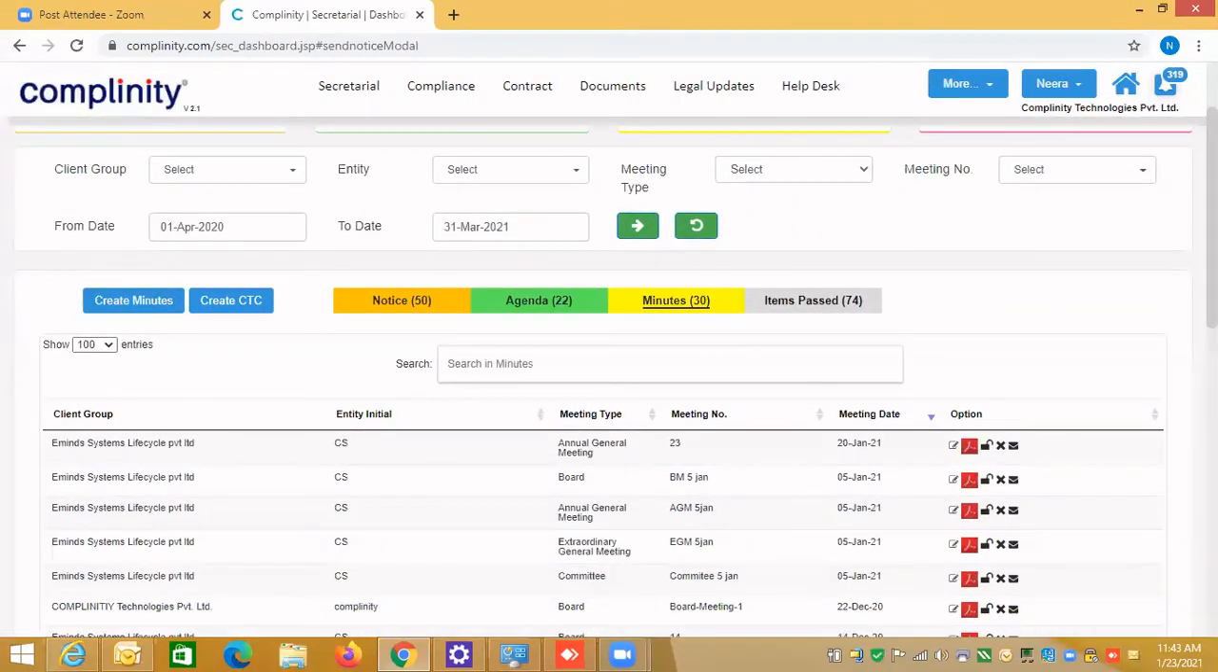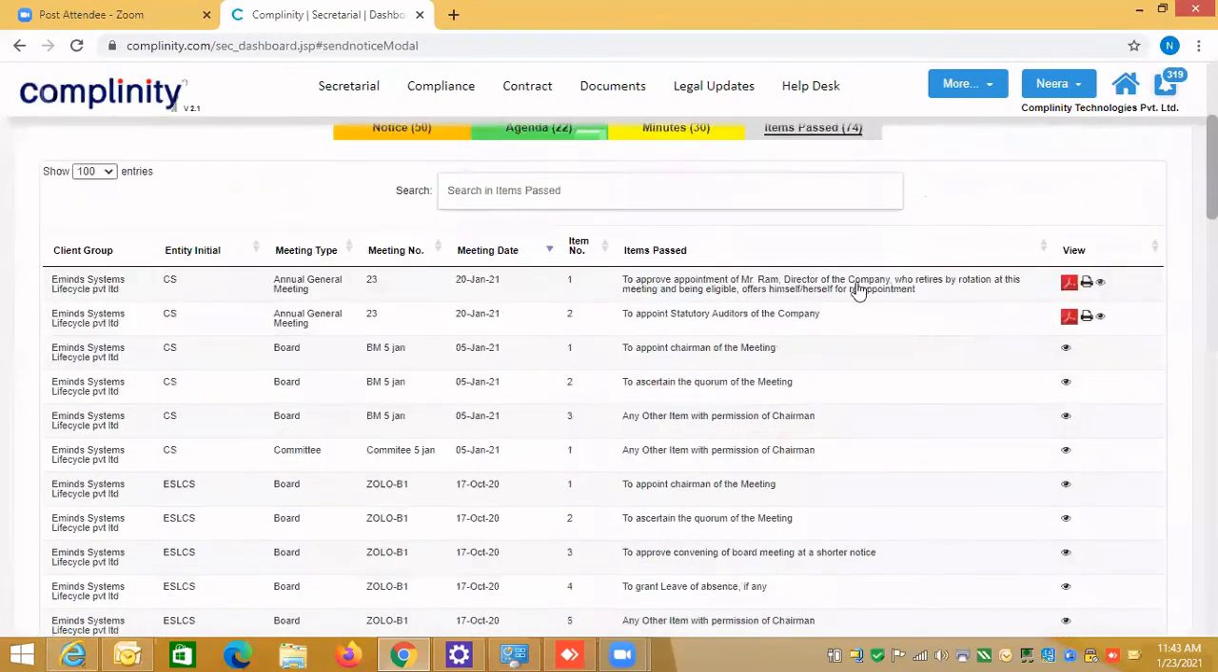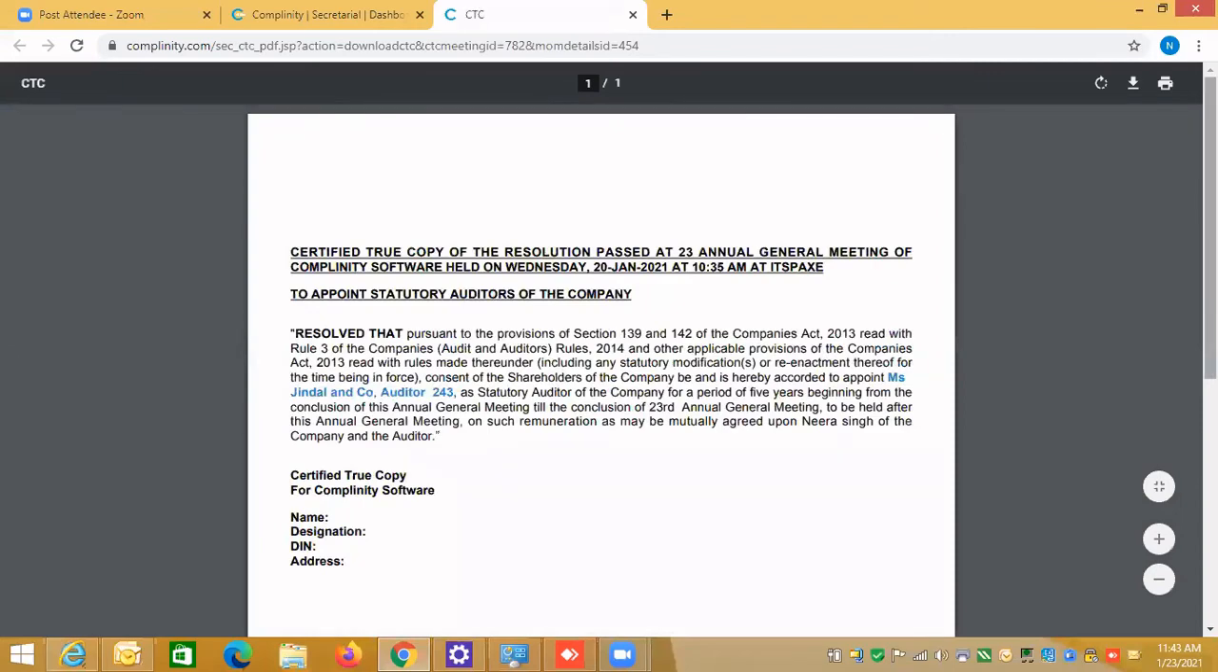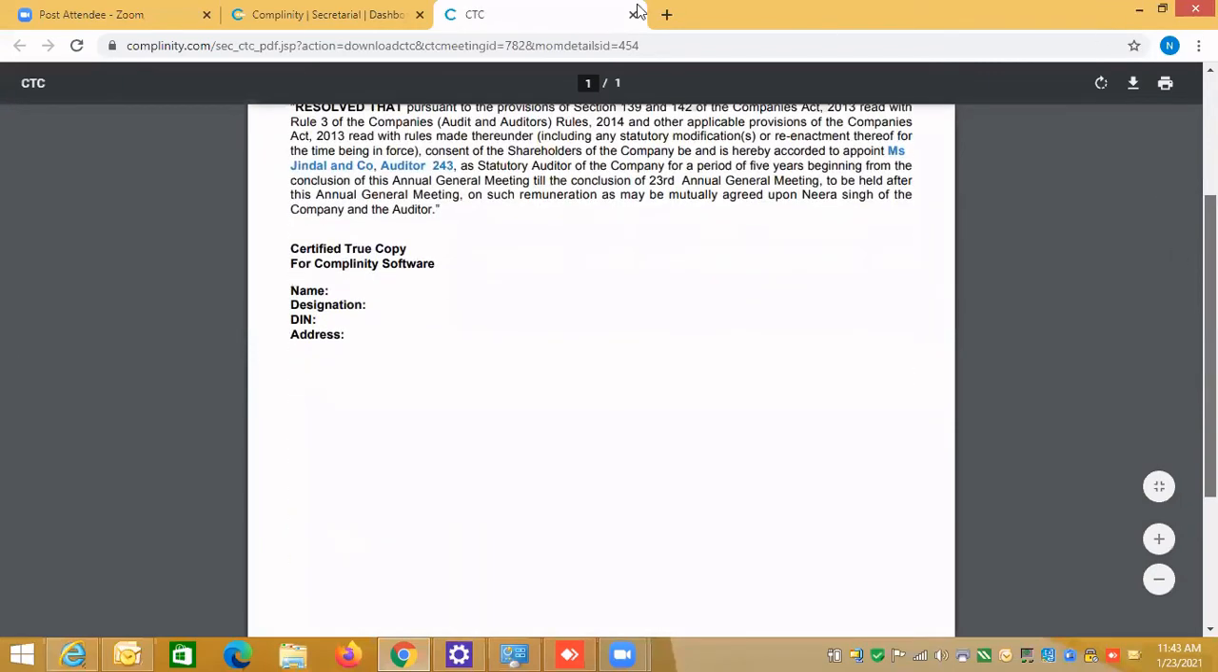So you see there are a lot of decisions taken, for example to appoint the chair. So wherever a decision has been taken, you can print it here. Like the auditor, you can print it. This is the ADT one form basically. So you can print the CTC and then you can distribute it also.